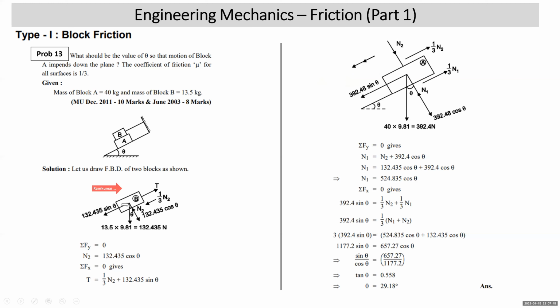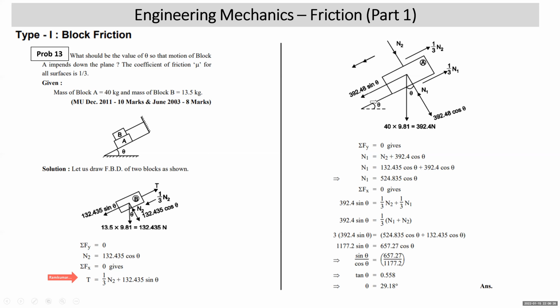Block B does not go into motion. Its weight is vertically down, 13.5 into 9.81, 132.435. Right? Here friction is up the plane, so here friction will be down, equal and opposite. Normal reaction N2. As the plane is making the same theta with the horizontal, the normal reaction will make theta with the vertical. So 132.435 cos theta and sin theta. Start solving it from here. Sigma Fy is equal to 0: N2 is equal to 132.435 cos theta. Sigma Fx is equal to 0: T is equal to 1 by 3 N2 plus 132.435 sin theta. All right. T is not asked, so we have not done further simplification.